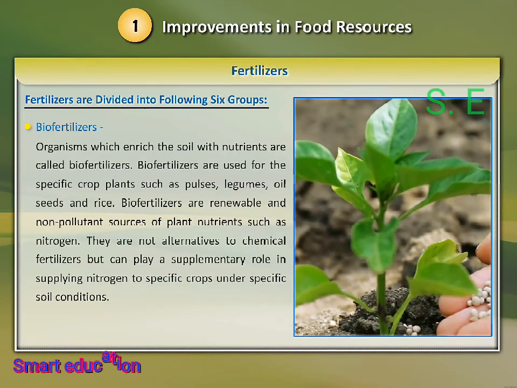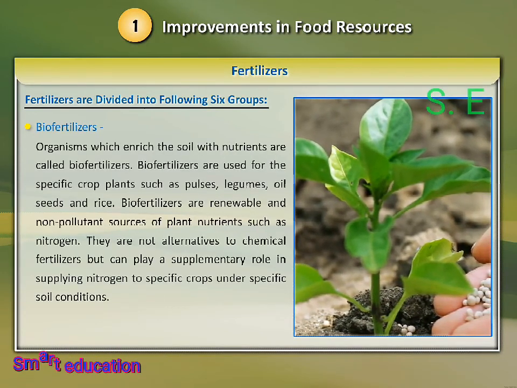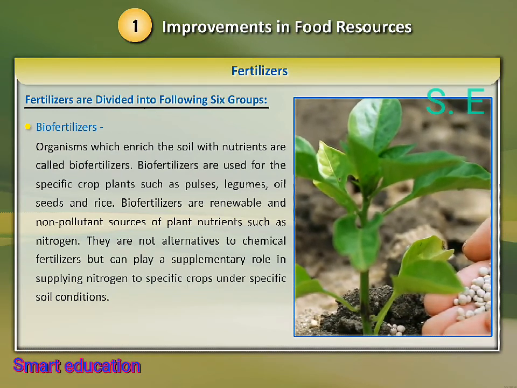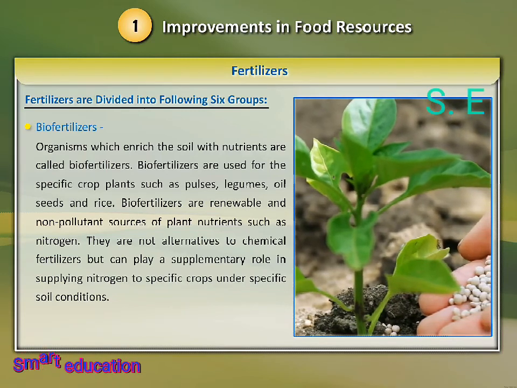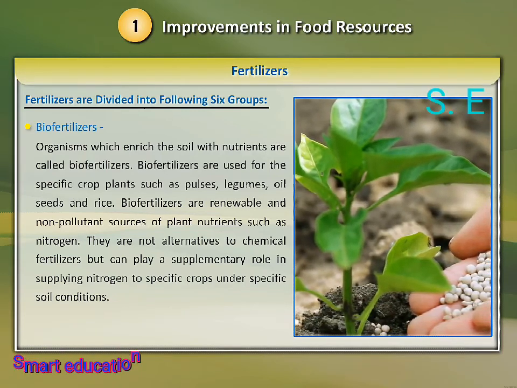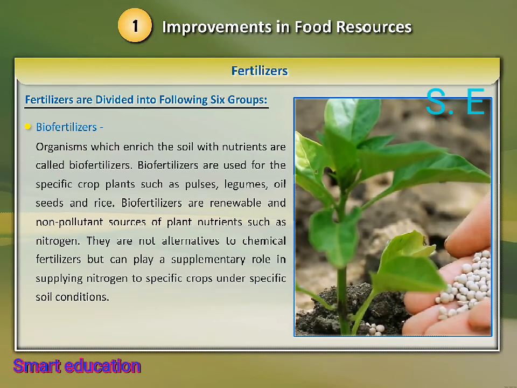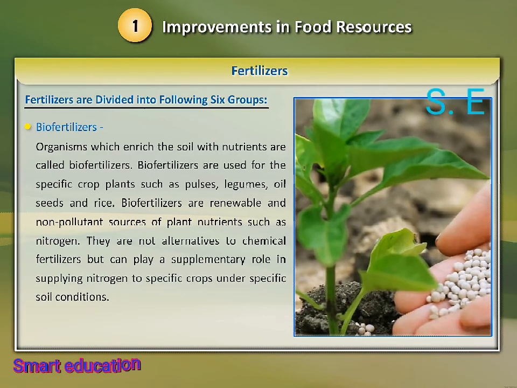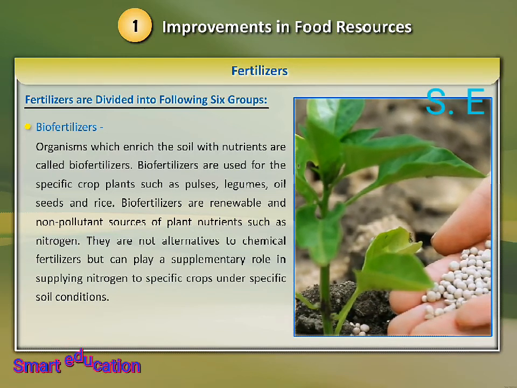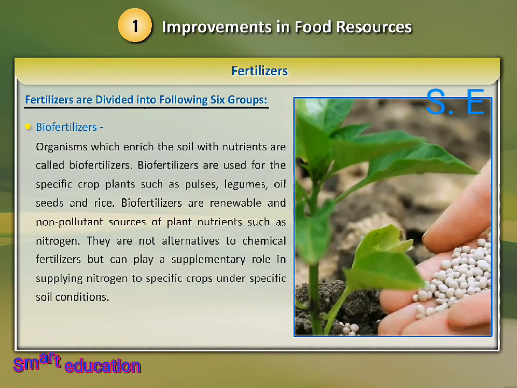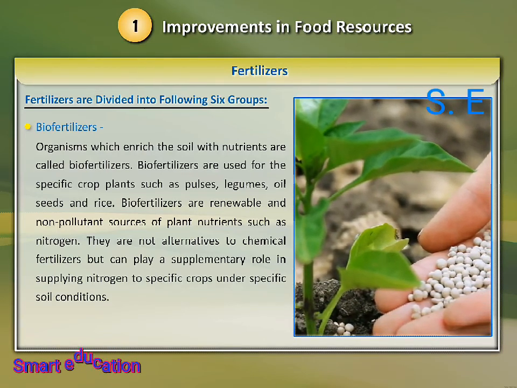5. Biofertilizers. Organisms which enrich the soil with nutrients are called biofertilizers. Biofertilizers are used for specific crop plants such as pulses, legumes, oilseeds and rice. Biofertilizers are renewable and non-pollutant sources of plant nutrients such as nitrogen. They are not alternatives to chemical fertilizers but can play a supplementary role in supplying nitrogen to specific crops under